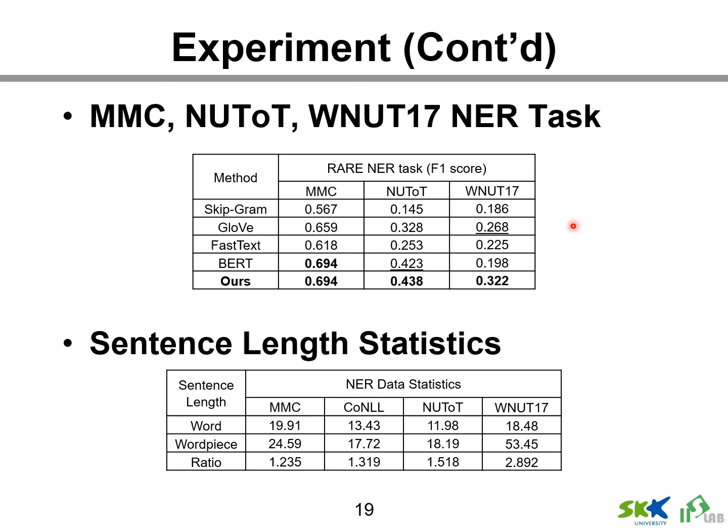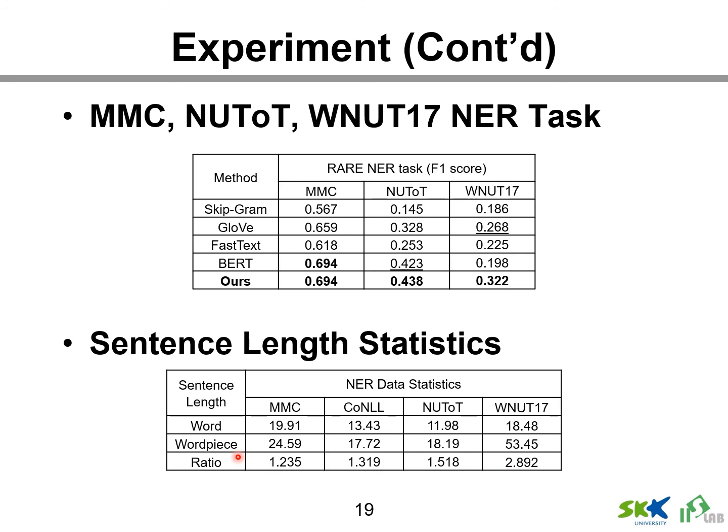and the second model. This table shows statistics of sentence length at the word level and word piece level for the NER task datasets. From MIT Movie Corpus to NUT to WNUT, the ratio of word pieces to words increases.